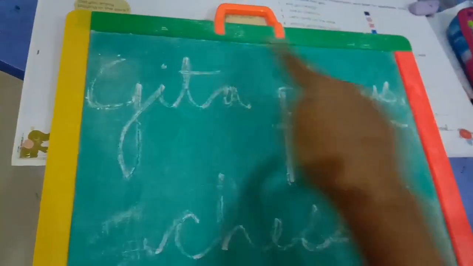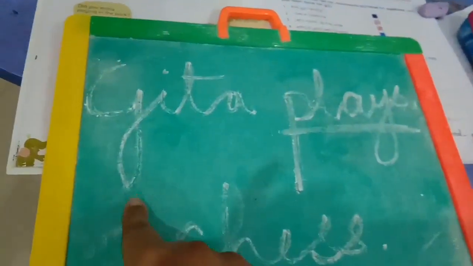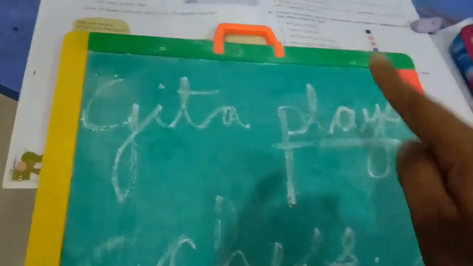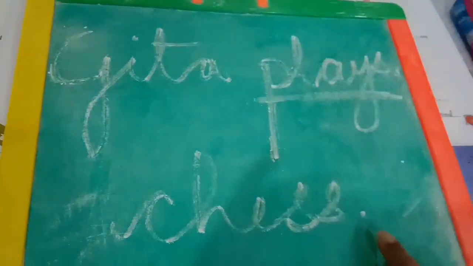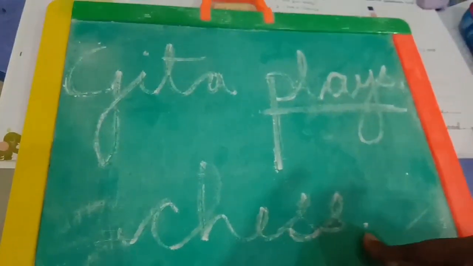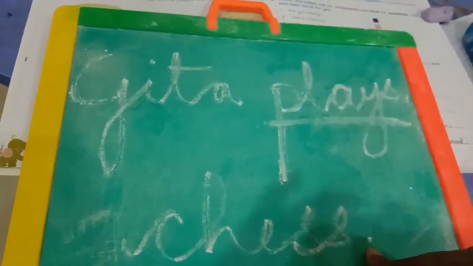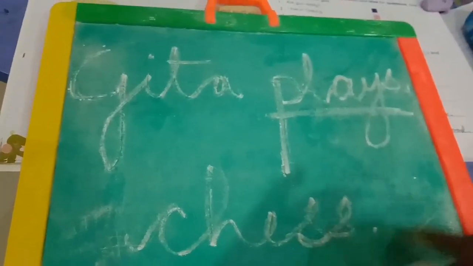Got it? And this happens with all sentences. Every sentence starts with the capital letter. Every sentence will have action words and will end with the full stop or the question mark, which we studied yesterday in grammar.